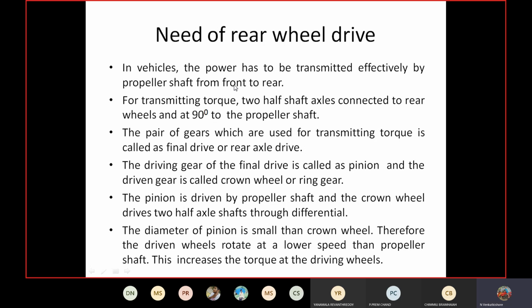We find moderate efficiency, but we'll have better road grip and better turning. That means even on smaller roads we can easily turn the vehicle. That's why generally for heavy trucks and such vehicles, they are using rear wheel drive.